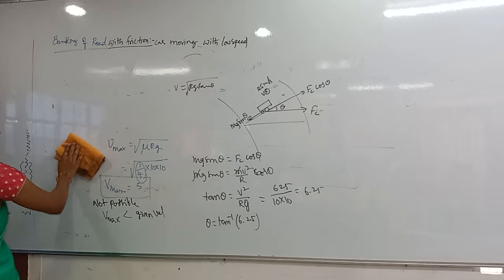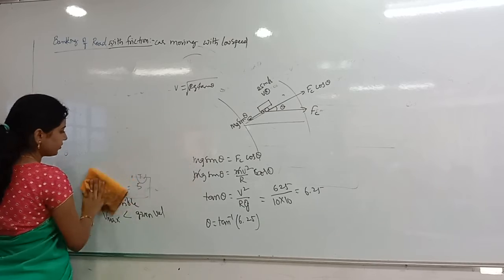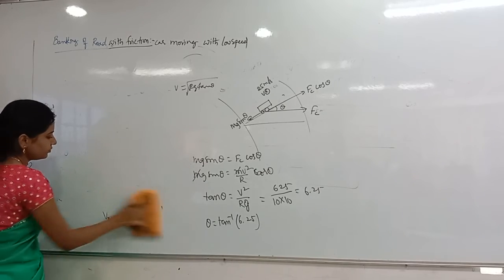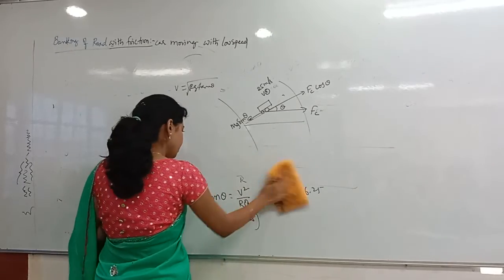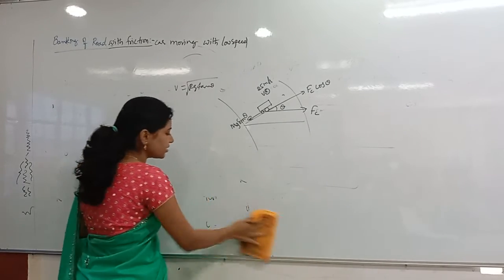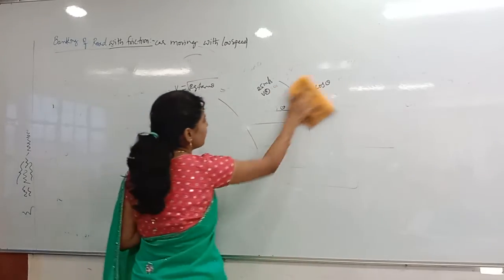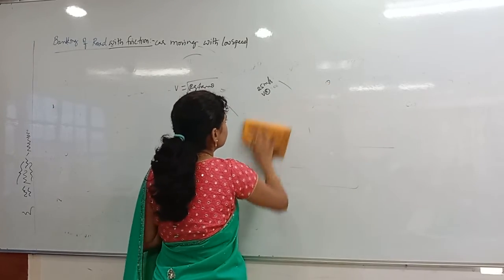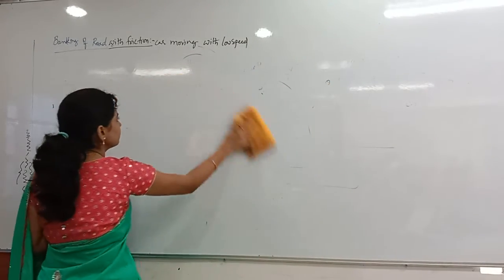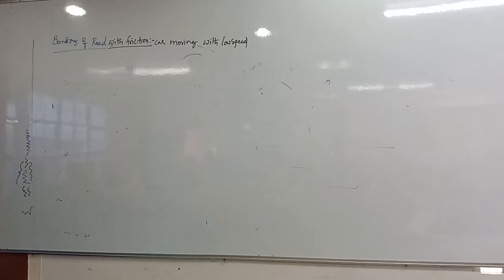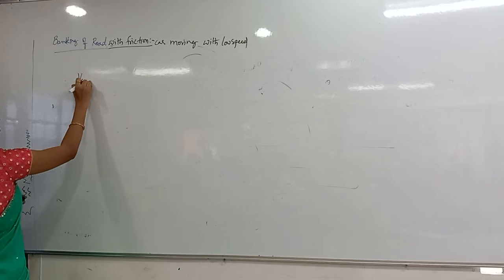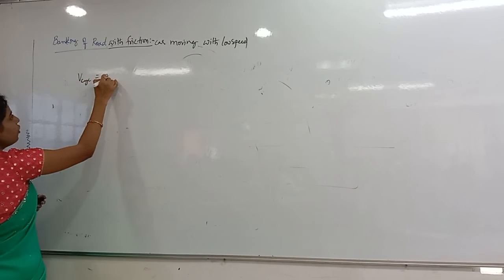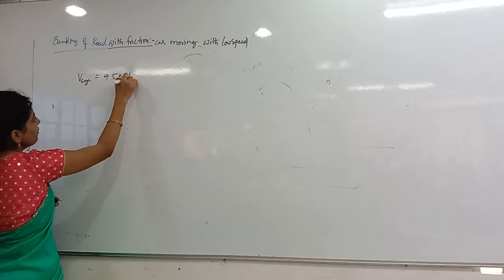Nine kilometers per hour is nothing but how much? 2.5 exactly. See, in the question, what are they giving? The velocity of the cyclist is 4.5 kilometers per hour.